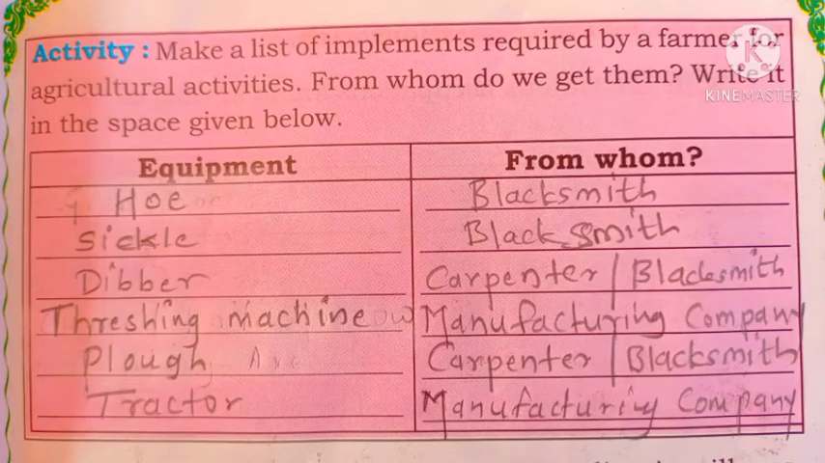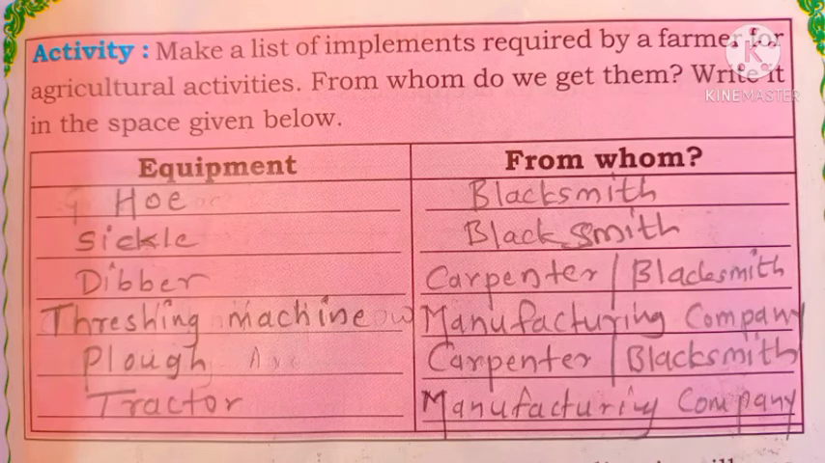Through this, farmers increase the productivity of land and replace or speed up activities that are extremely inefficient. So these hoe, sickle, dibber, threshing machine, plow, tractor, these different types of equipment are used in agriculture. Farmers are using them in their agriculture, okay.